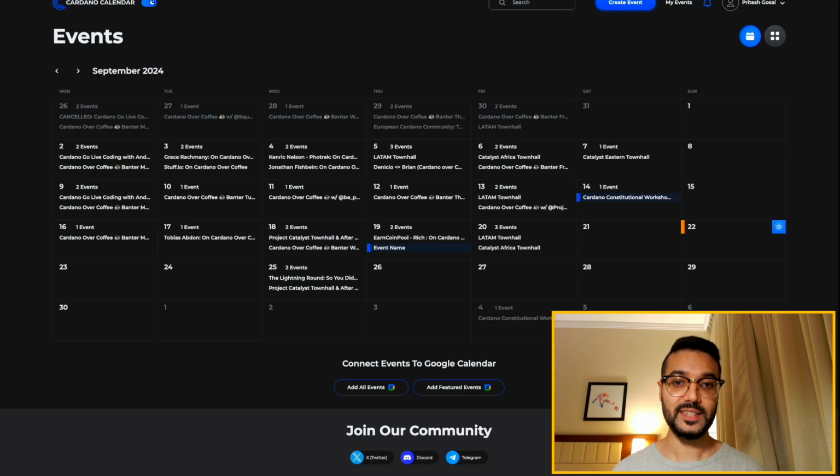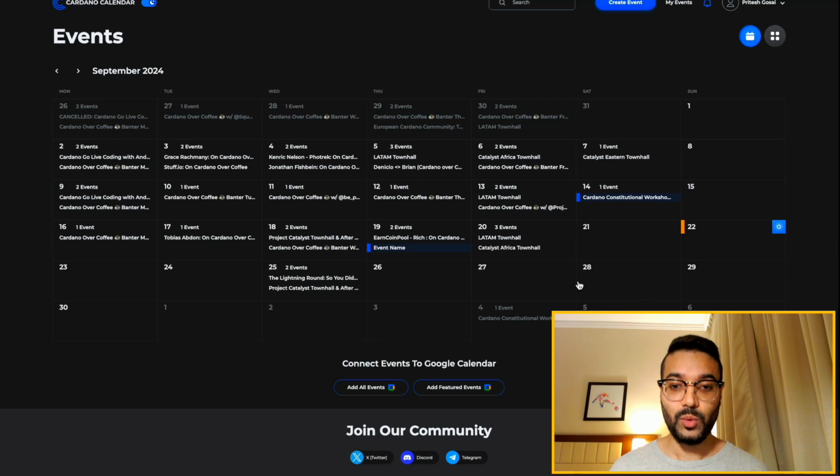The first page we see here is the actual calendar. One thing I'm really excited about is just to see how many events have already been added to this calendar. It's really exciting. And this is all done by the community. This is not done by me. This is not done by anybody from our team. This is all the Cardano community. So I'm very excited. I'm very grateful for the community support for this calendar.